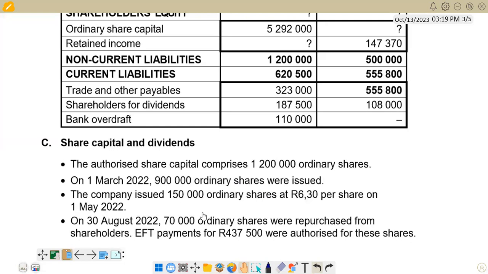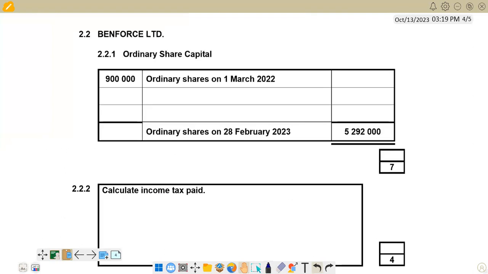And also check the date of the repurchase again. The date of the repurchase is 30 August, when 70,000 ordinary shares were repurchased. So it means the issue of shares was the one that started, so we're going to enter this one first. Issue of shares, 150,000 ordinary shares at R6.30 per share. So we go there and enter that one first.